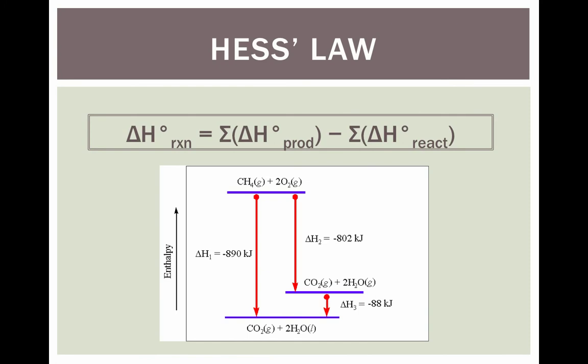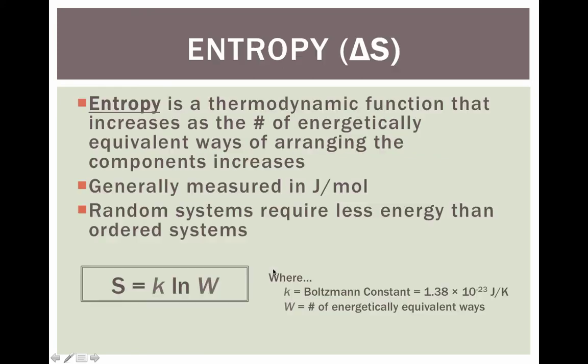So if we look at Hess's law, which we've done problems on in the previous chapter, the delta H degree, remember, the degree sign always means standard, which means you're going to look it up. It's going to be in a chart somewhere, it's going to be given somewhere, and it is equal to the sum of the delta H changes of the products minus the sum of the delta H changes of the reactants. And you can see in this graphic, this is showing you the state function. So you can see where you start up here and where you end, and in terms of the state function, we just care about what this total change was.